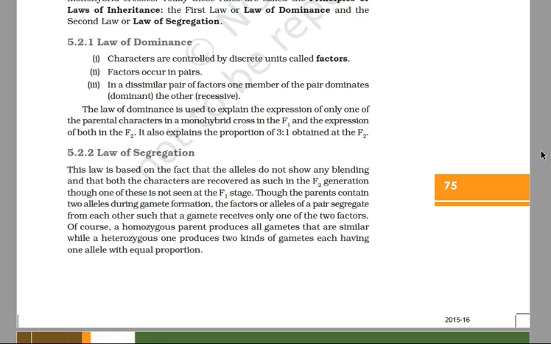When two alleles of a trait are in heterozygous condition, they do not contaminate each other. They remain in their pure form. At the time of gametogenesis, they segregate or separate and pass to their respective gametes in their pure form.